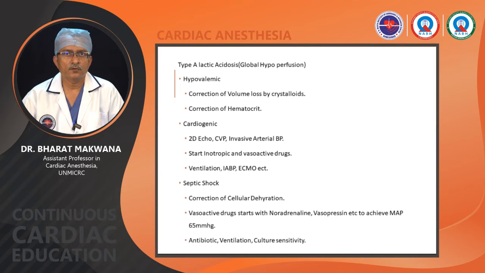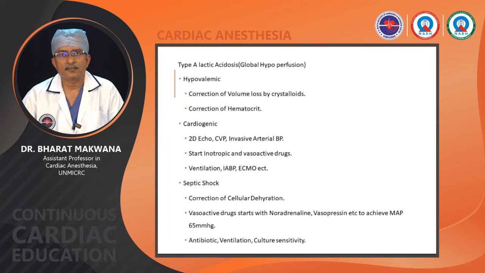It will reduce oxygen flux. If lactic acidosis and metabolic acidosis are also there, then achieving hematocrit near the physiological level would be very helpful during management of acidemia. The second thing is cardiogenic shock.